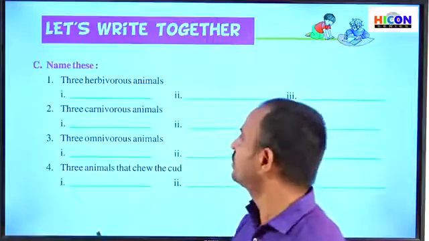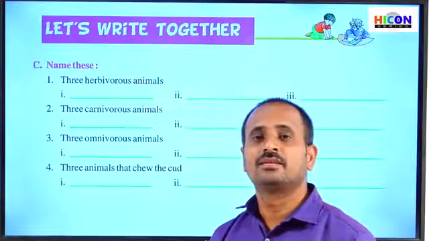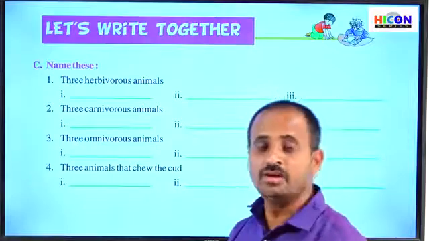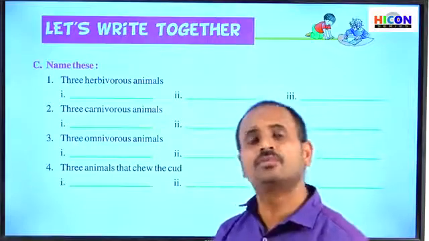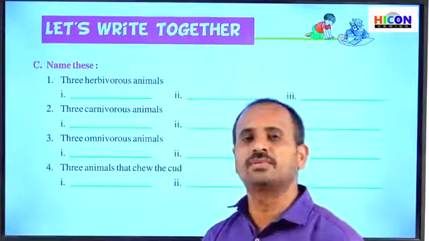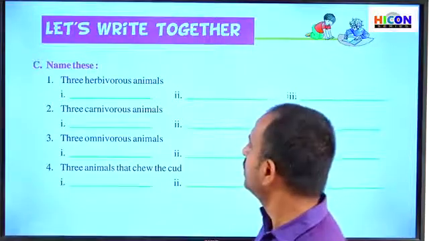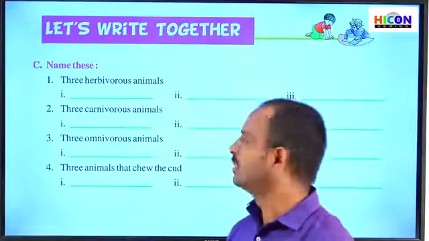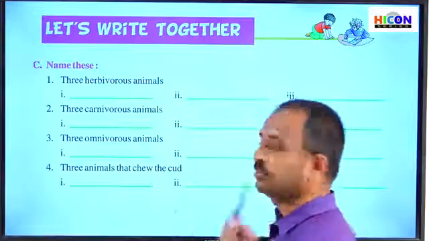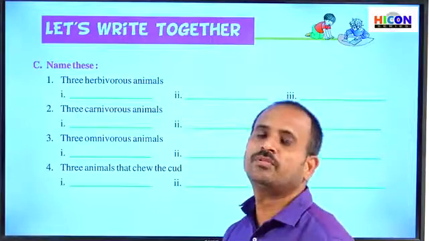So what are the examples for omnivorous animals? That is cats, dogs, and rats, snakes, etc. All these are omnivorous animals. And also human beings are also an example for omnivorous animals, and a crow. So all the crows are examples for omnivorous animals. So you can write any three of them in these three blanks. So what are the examples for three omnivorous animals? That is cats and dogs, crow, and also human beings. So all these are examples for three omnivorous animals.